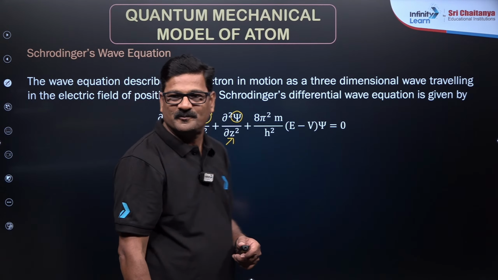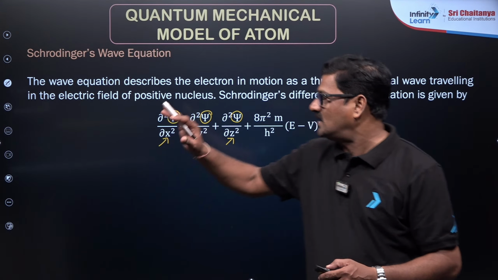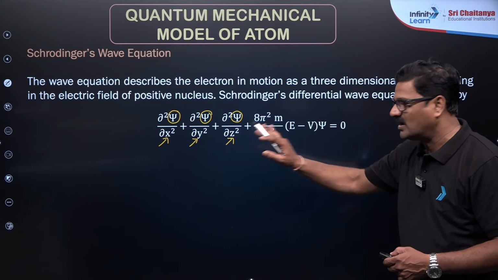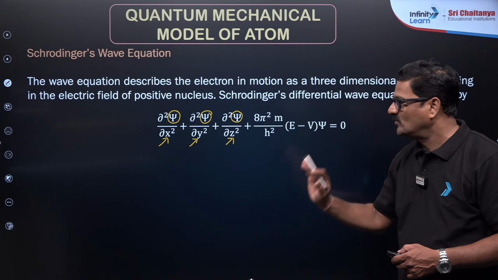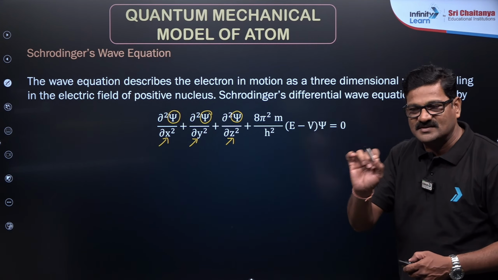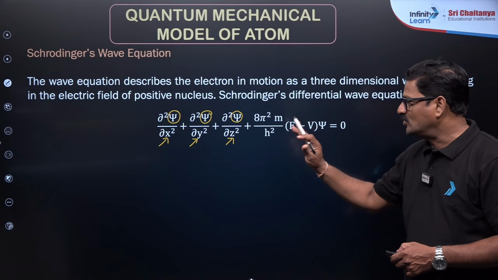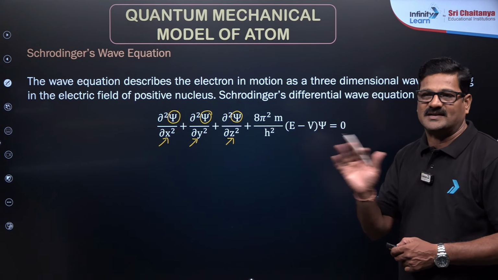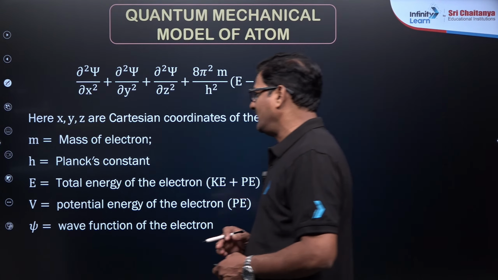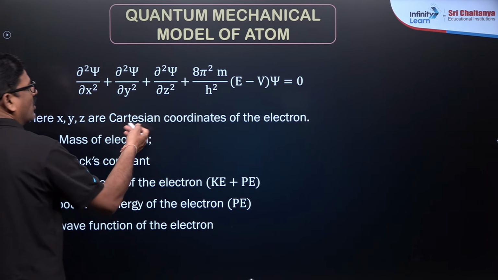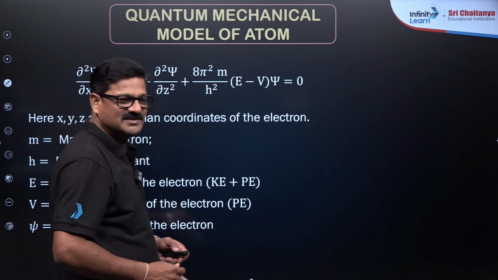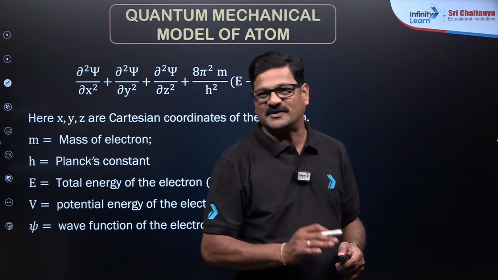Bas. So just memorize this equation, nothing will happen. You are going to get the existence of an electron by using the x, y, z axes. That is what it says. X, y, z are coordinates. Mathematically, they are Cartesian coordinates, bachcho.